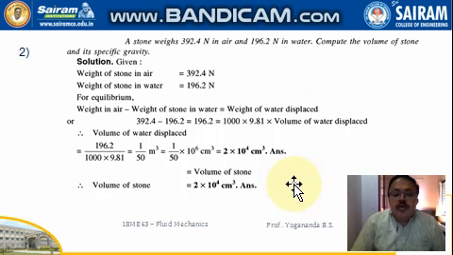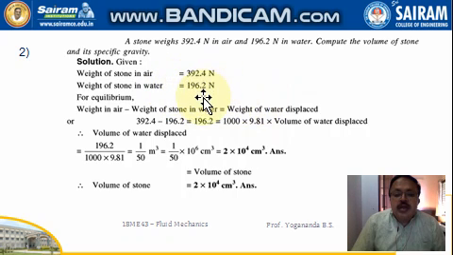Then we have one more problem here. A stone weighing 392.4 Newton in air and 196.2 in water. The weight of any substance in air is different from the weight of the same substance inside the water. Compute the volume of the stone and its specific gravity.